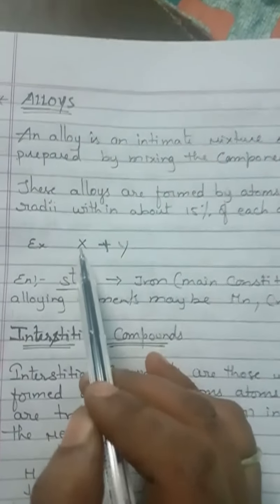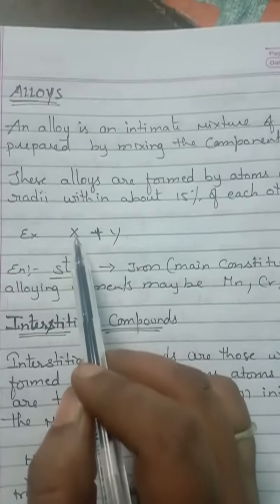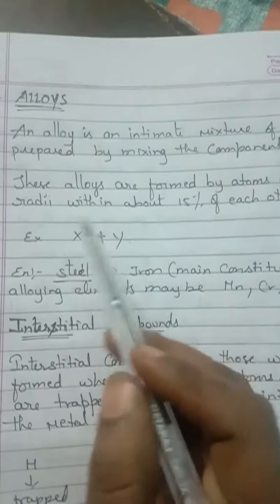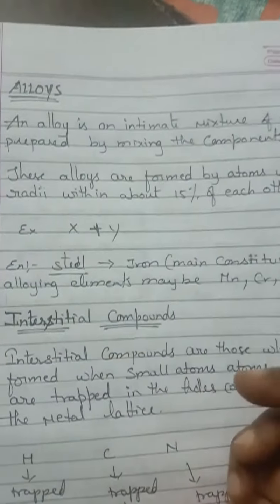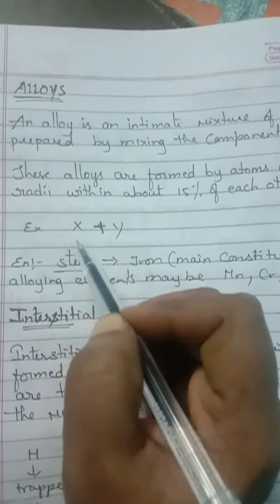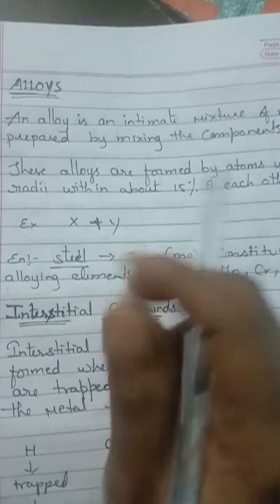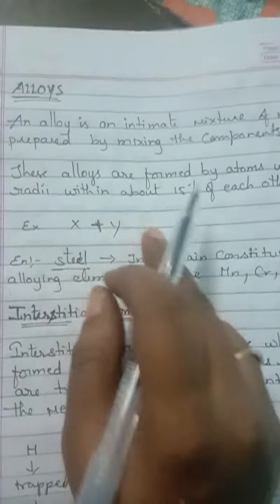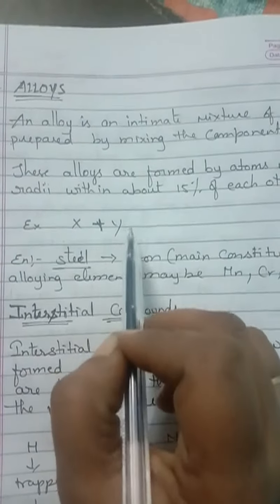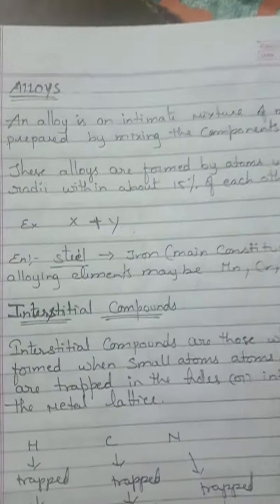For example, look here, X is reacting with Y. X is an element, Y is also an element. Of these, the one having the higher melting point should melt first, then the second one, to combine these two to form a new substance. Understand? For example, X has a melting point of 270 degrees Celsius and Y has 180 degrees Celsius. Which one has the higher melting point? X. So X should melt first, then we go for Y. When both have melted, we mix them and a new alloy is formed.